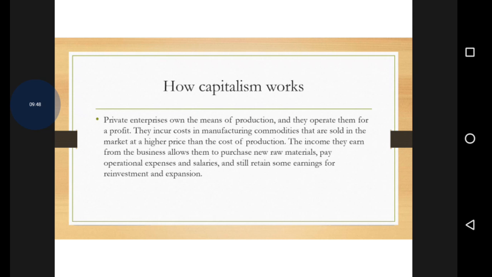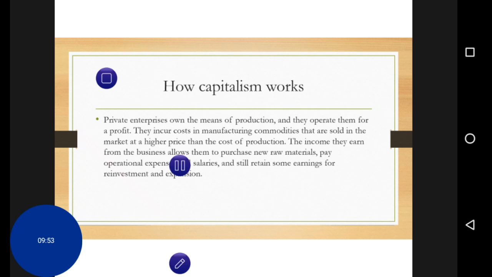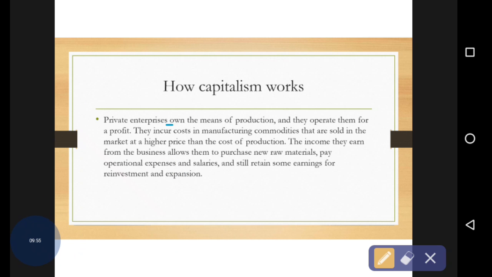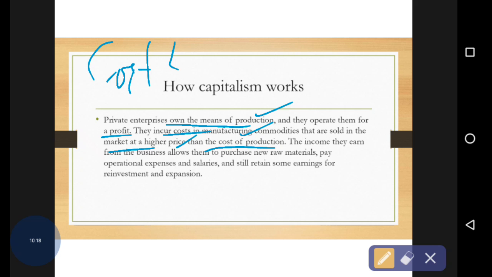But how does it work in the current scenario? The private enterprises own the means of production, and they operate them for profit. At the same time, they incur the cost of manufacturing commodities that are sold in the market at higher prices than the cost of production. So I told you previously, whenever we need a profit, the cost of production is less than the higher price sold in the market.